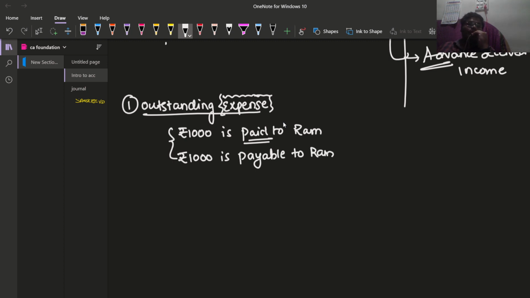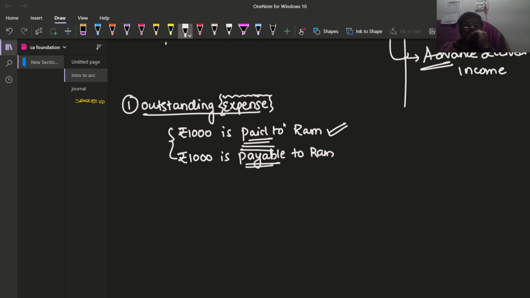We can see that there will be some difference in paid and payable. Paid is in the sense that the transaction has already been completed, whereas payable means we are required to pay. We haven't paid now. We are required to pay in future. That is outstanding expenditure.